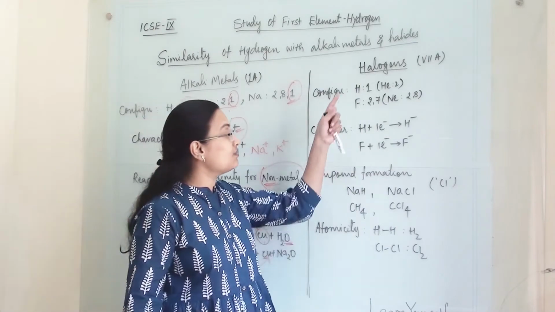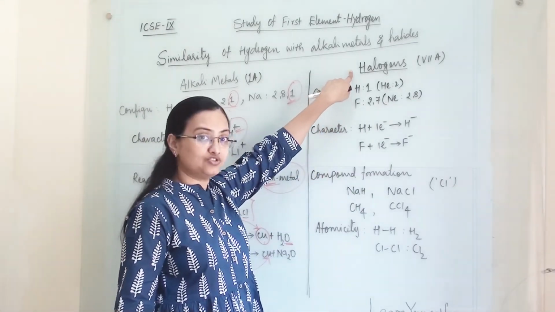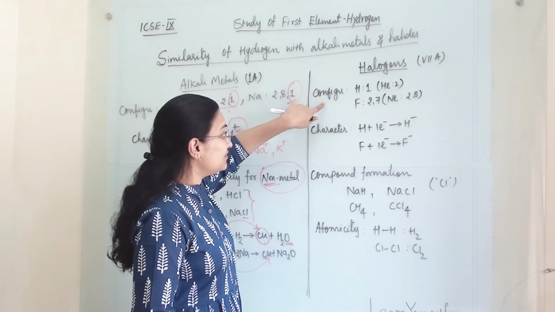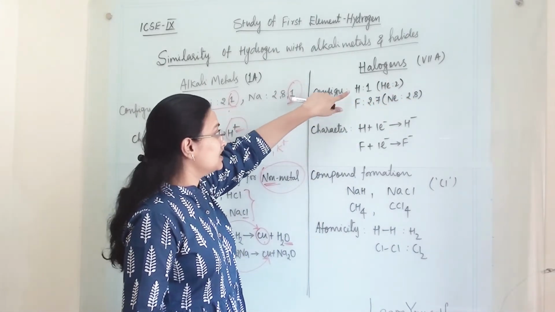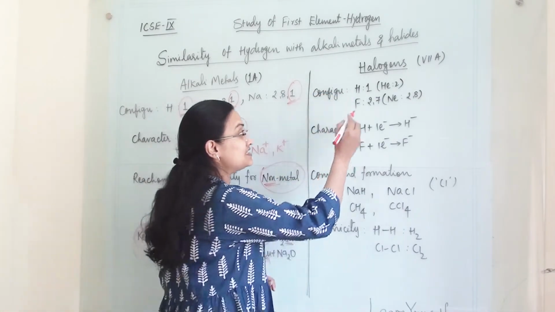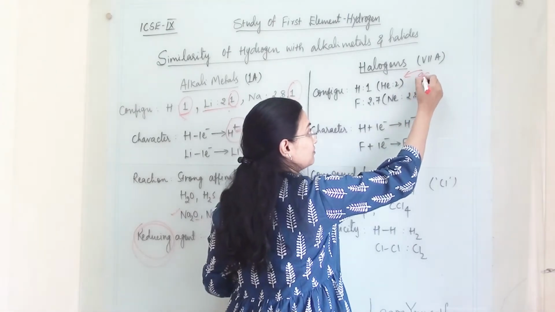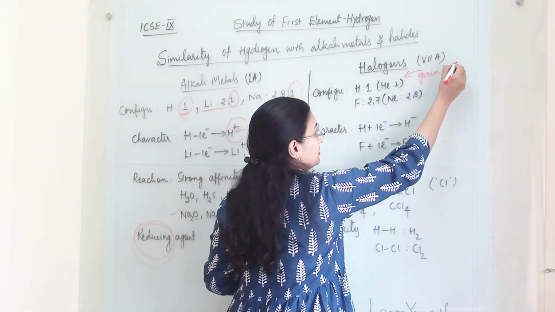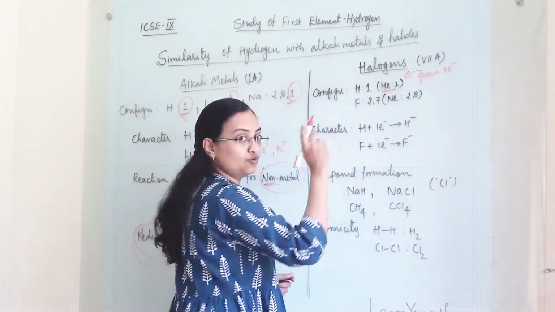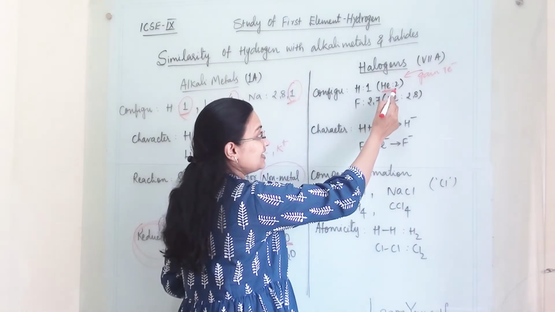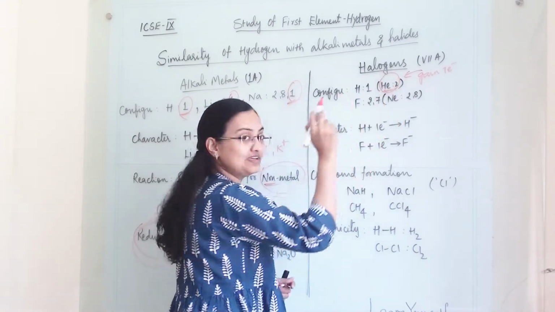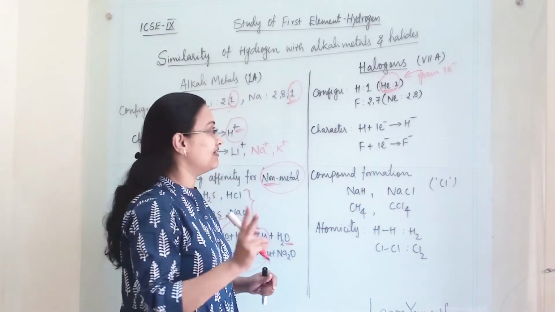Now when we compare hydrogen with halogens, that is the 7A group elements, first we will see the configuration. Hydrogen has one electron in its valence shell. When it gains one electron, it will form the electronic configuration of the noble gas helium, with two electrons in its valence shell.